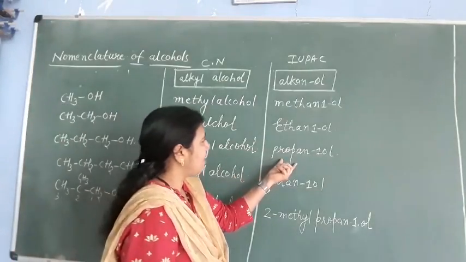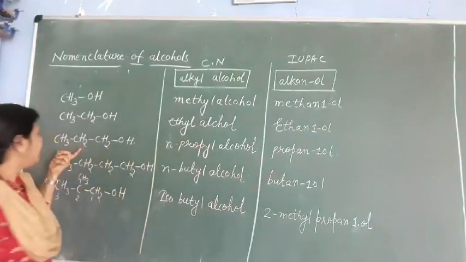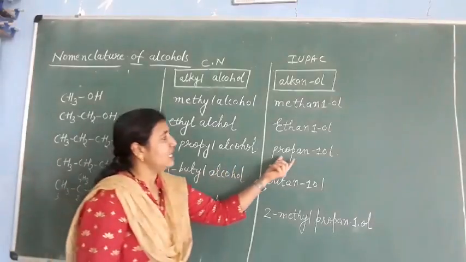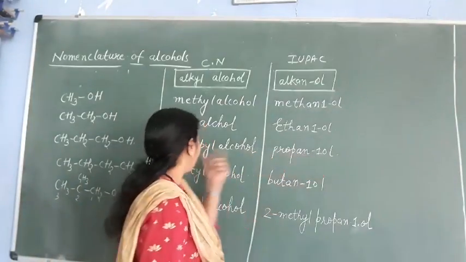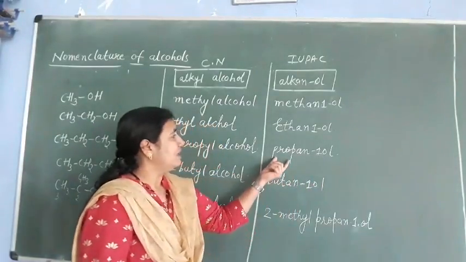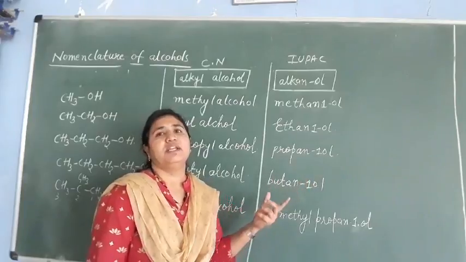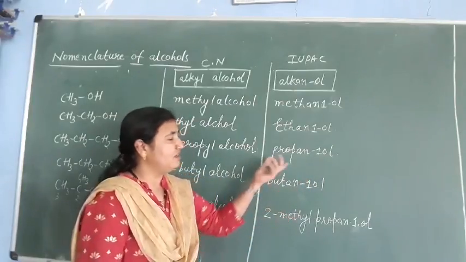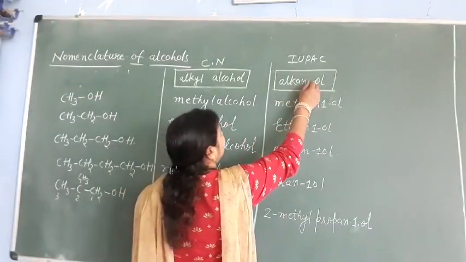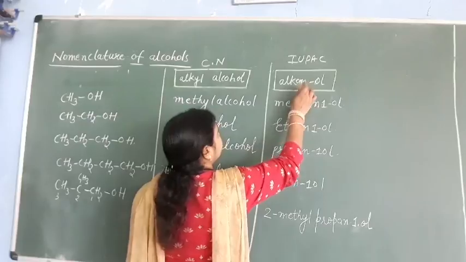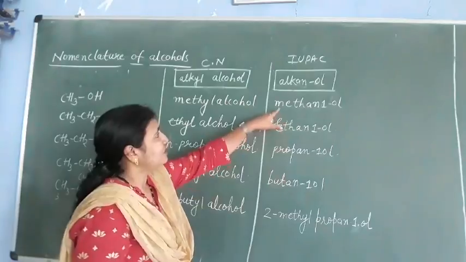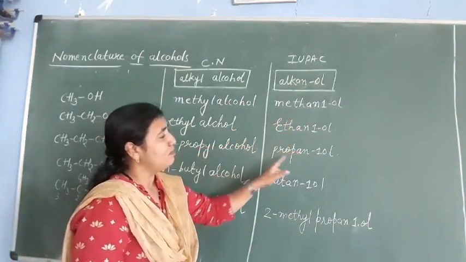And the IUPAC name is what here? Prop, 3 carbons, and it is a straight chain, single chain, so n it is. The OH group is on the first carbon only, so it is 1-ol. So the total name is propane-1-ol, or it is also called propanol. Generally we can say propanol also. So this is from propane, alkane: the last E you have to remove and add OL. That's why here we have methanol, ethanol, propanol.